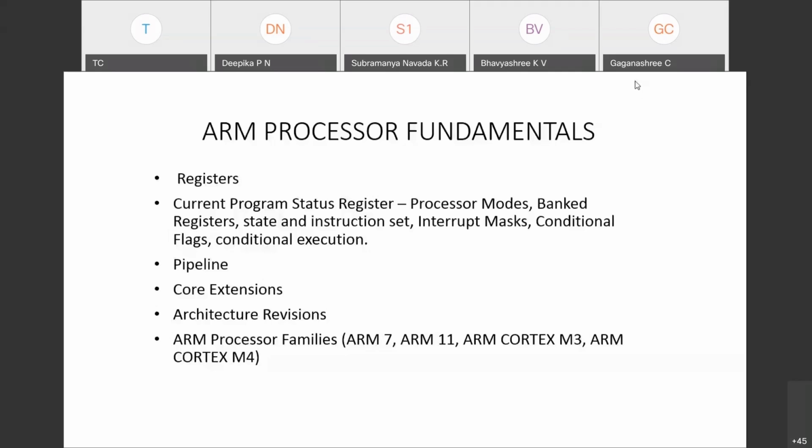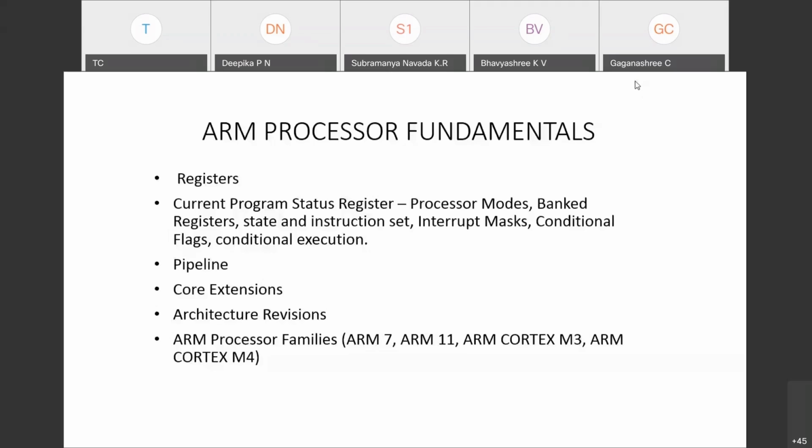All processors definitely will have a set of registers. Registers are temporary storage devices, and registers are also used for performing various operations. It means that most of the instructions are associated with registers in certain microcontrollers. The ARM processor is also one among them. It means almost all the operations are associated with registers. Please remember, almost all the instructions will make use of registers. Please understand my statement: they will make use of registers.